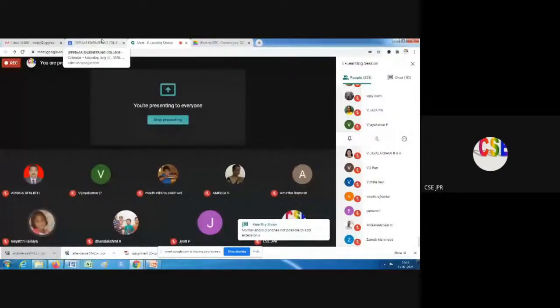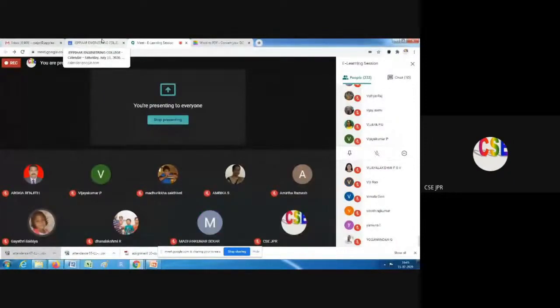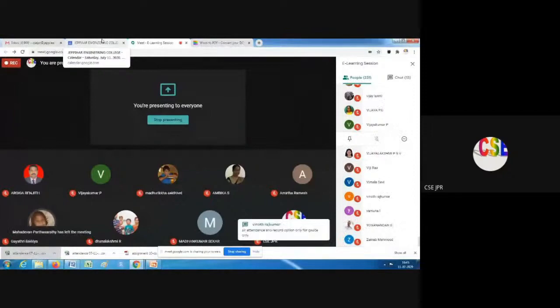The add-ons belong to the browser, not Google Meet. So the browser has to support add-ons. Most add-ons won't work in a mobile app because of memory constraints. If the browser supports it, then we can add the add-on.